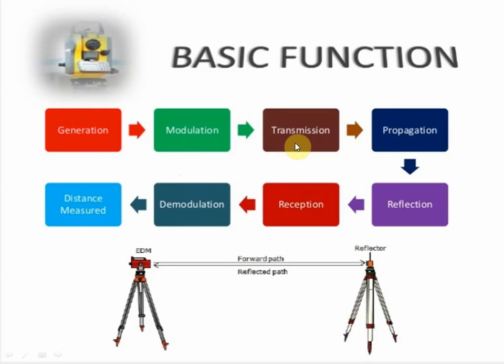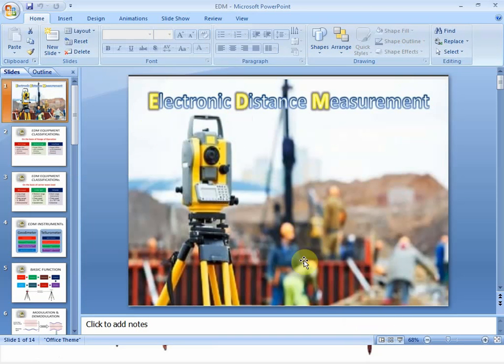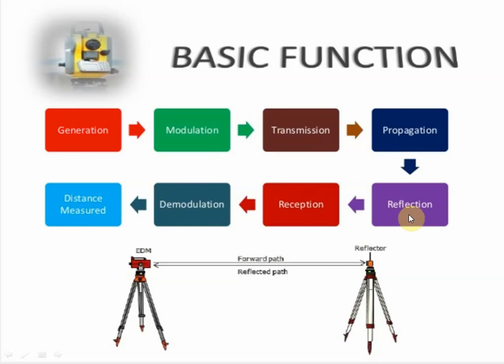Propagation is nothing but elongating the part of the transmission, which increases the waves. Next, reflection. After reflection comes reception, which is receiving the reflection generated from the modulation. Next, demodulation is nothing but the inverse of the effect of modulation, or applying the signal to a carrier.